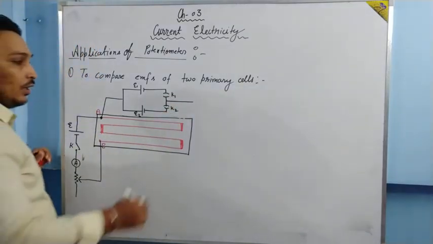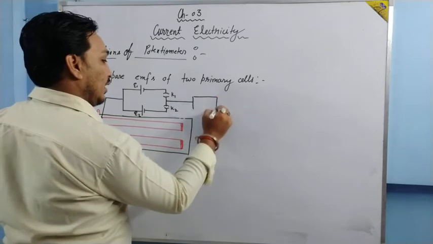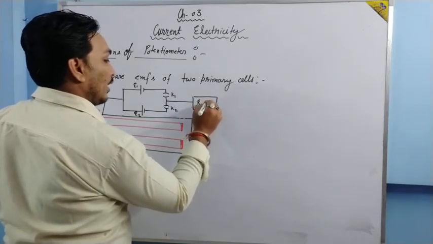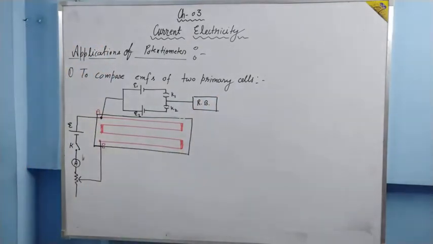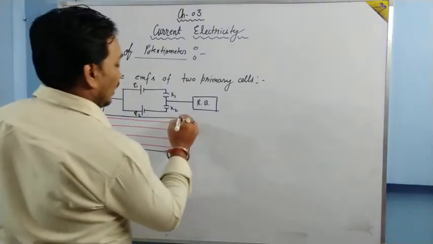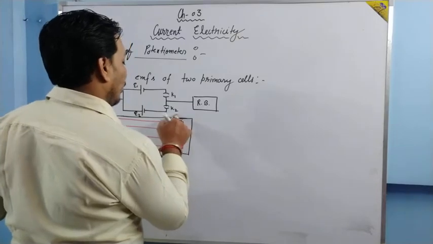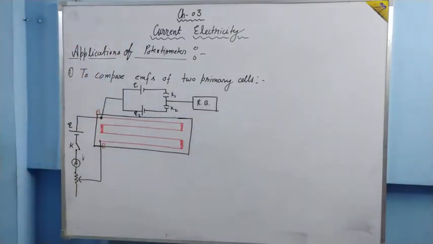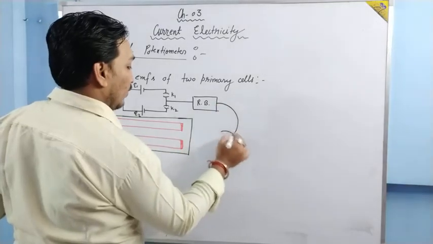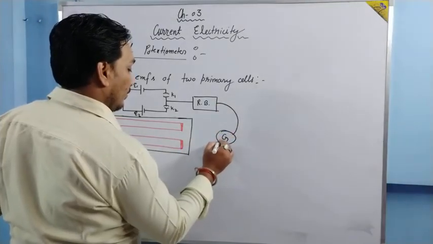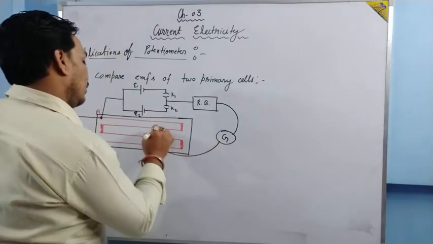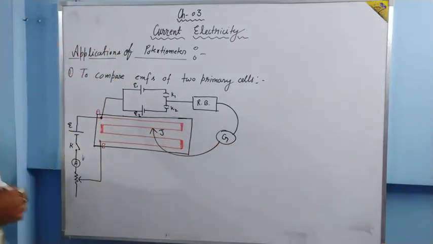Here we connect a resistance box. It is optional. It can be connected while doing practical and it can be skipped also. This resistance box is only for the protection of the galvanometer. As I have told earlier, a galvanometer cannot bear a large value of current. Then we connect a galvanometer through it, and then we connect a jockey, say J. So this circuit works as we have discussed earlier also.